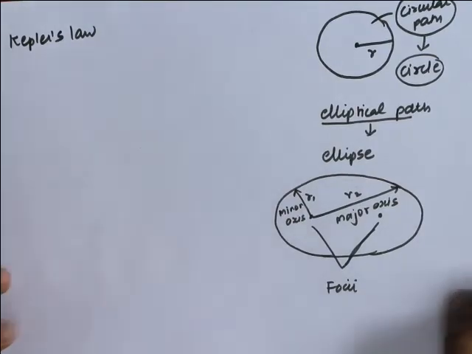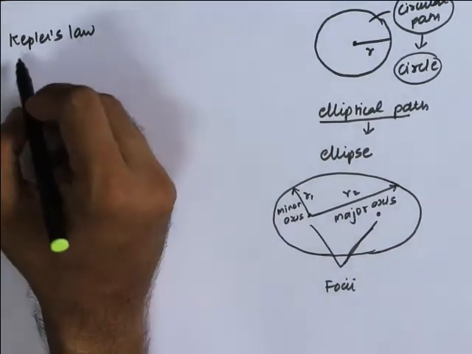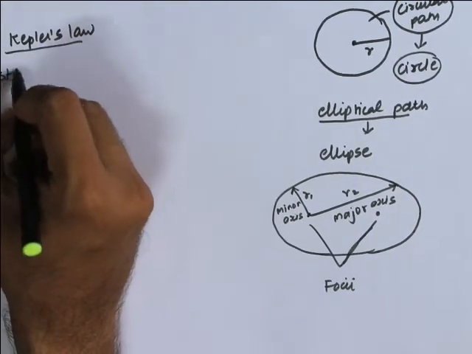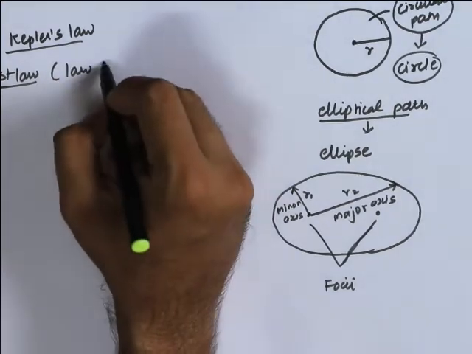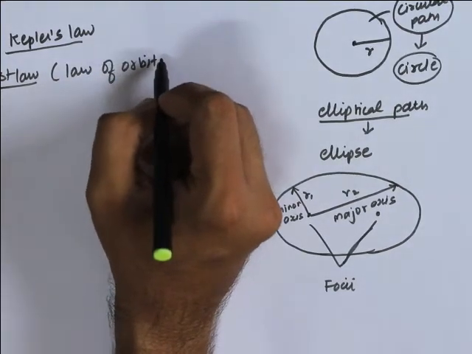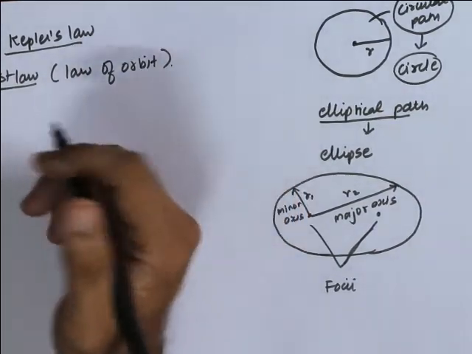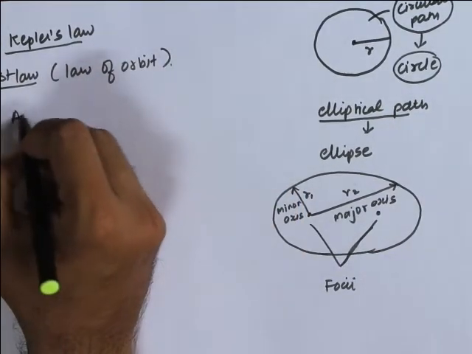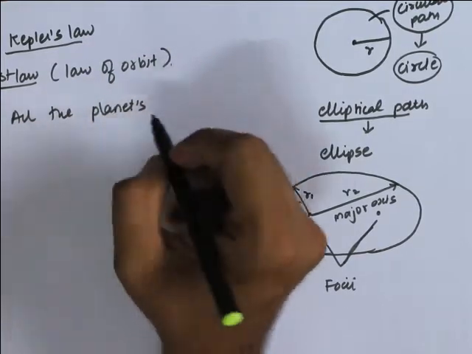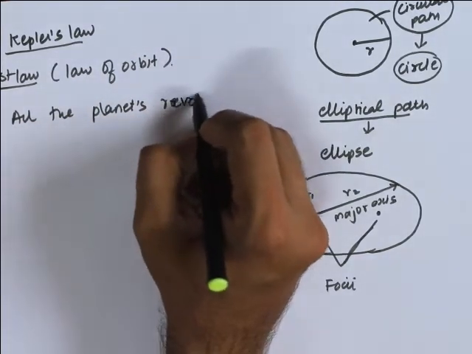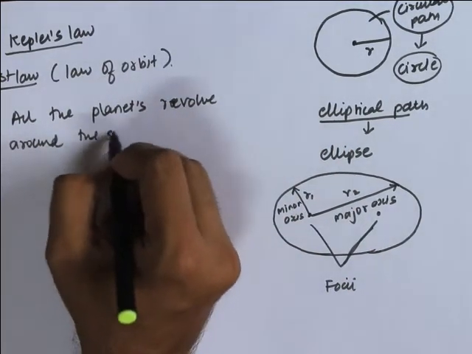Now why we are discussing this elliptical path and ellipse is because of Kepler's first law, which is also known as the law of orbit. Kepler says that all the planets revolve around the sun.